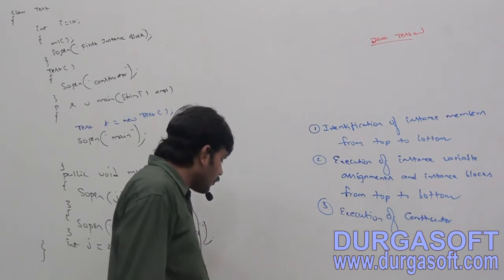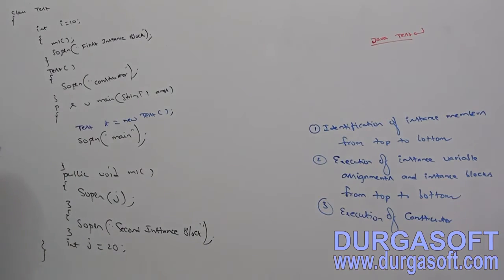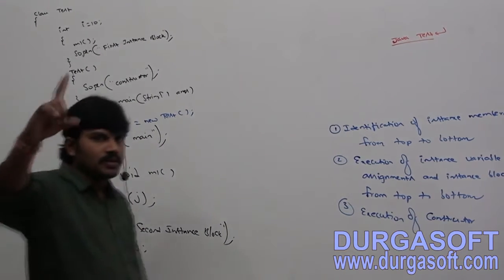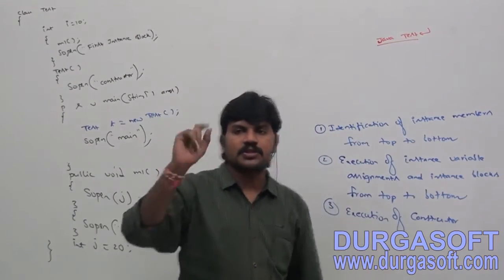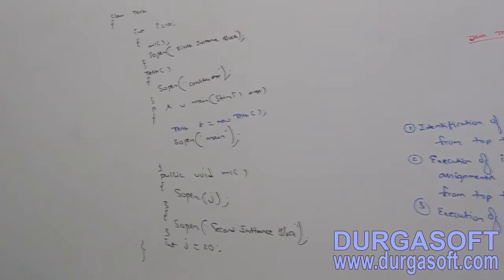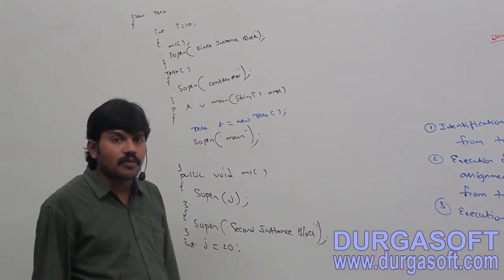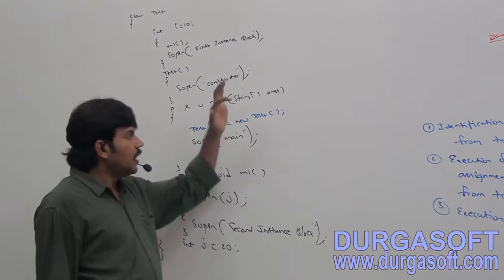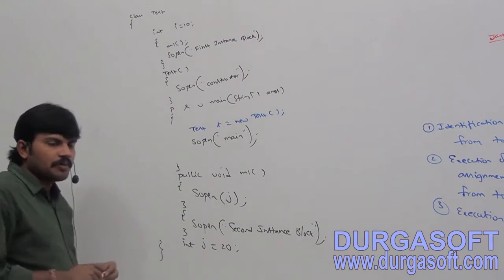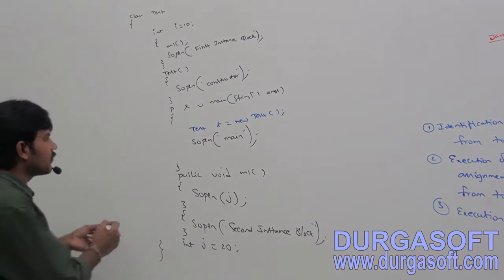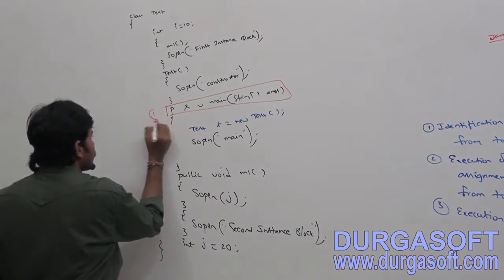Okay, now make sure of this point. Sir, what is the base control flow? Static control flow, that is, the total flow is static only. First step, static control flow: identification of static members from top to bottom. How many static members are there? Only one. What is that one? Main method, only one.